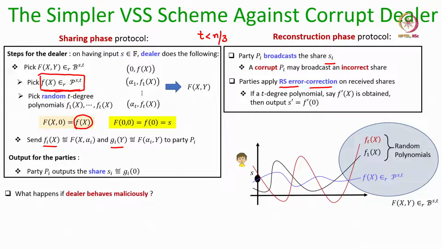We have also discussed in the last lecture what goes wrong in this protocol if the dealer behaves maliciously. So, remember that up to t parties are allowed to be corrupt, and this possibly includes the dealer as well.